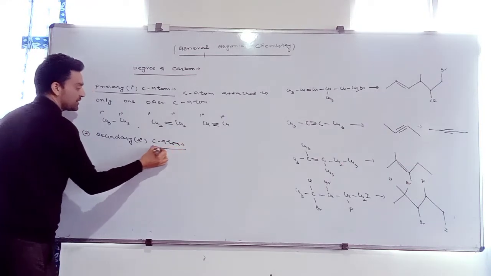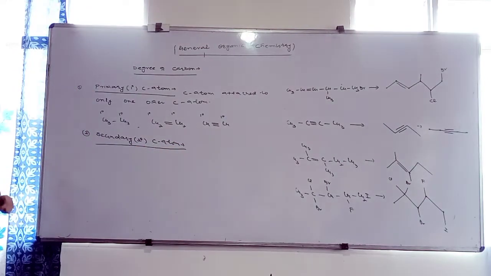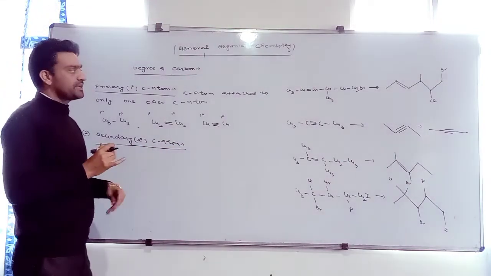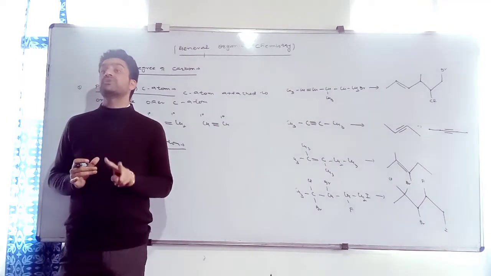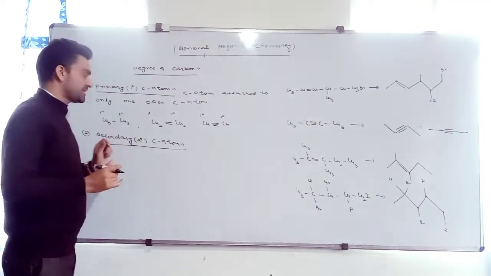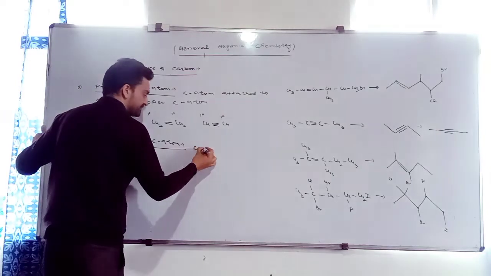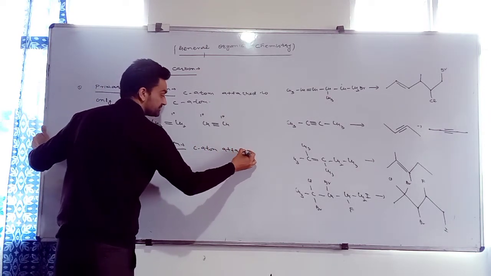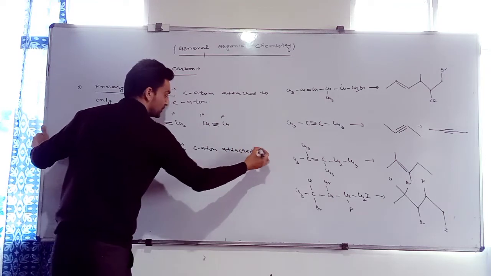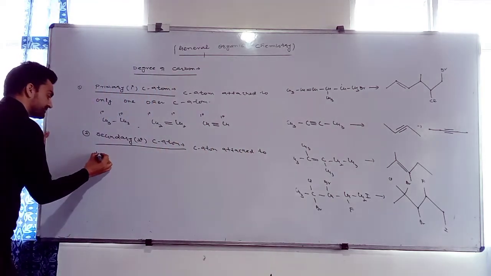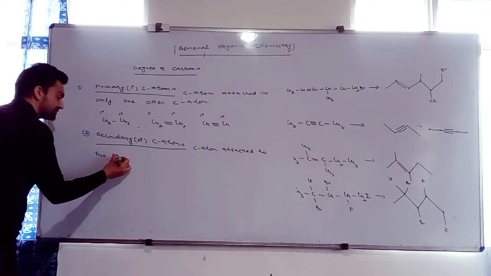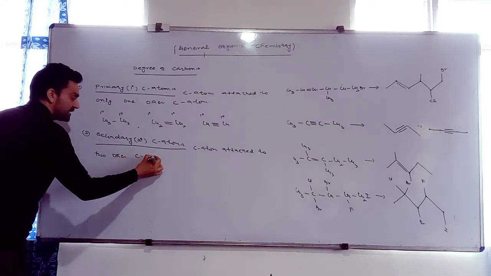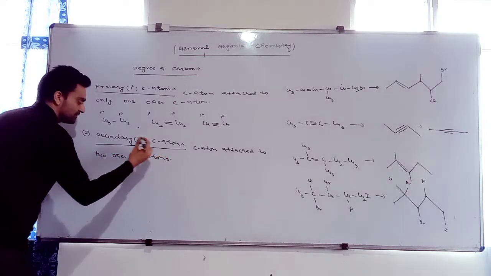Now what is a secondary or 2 degree carbon atom? A secondary or 2 degree carbon atom is that type of carbon atom which is attached to two other carbon atoms. Clear? For example,